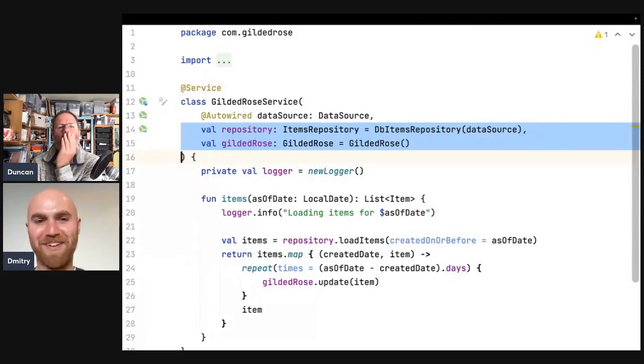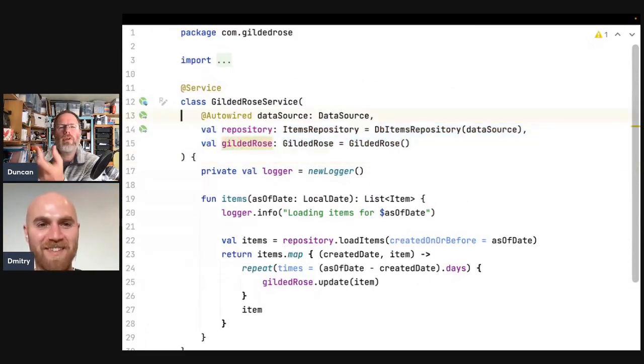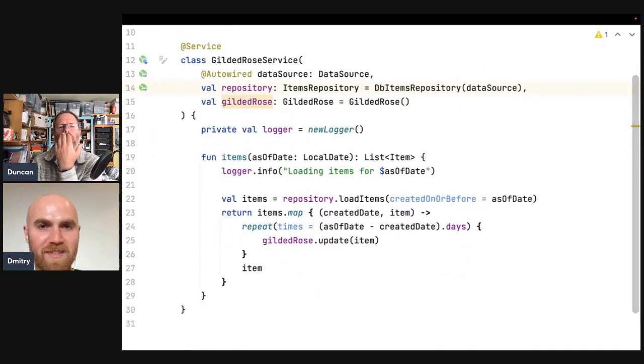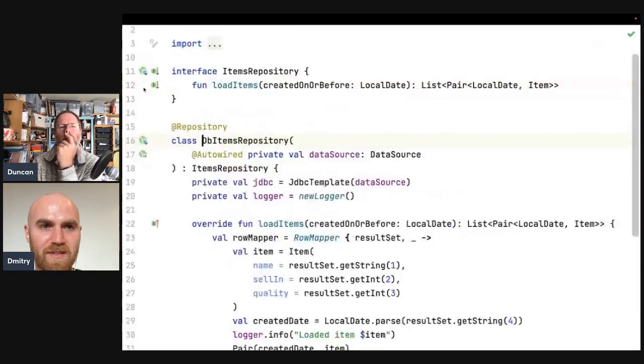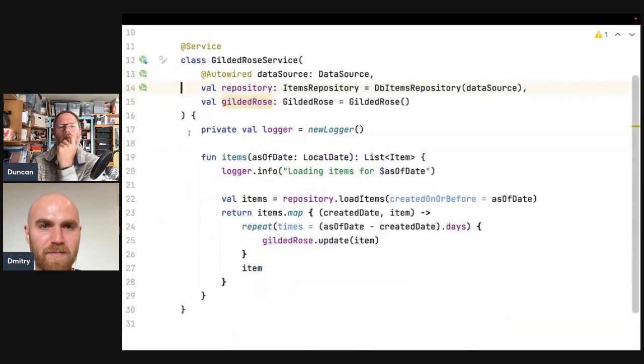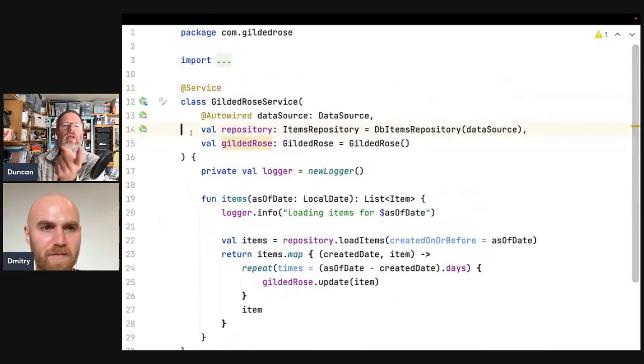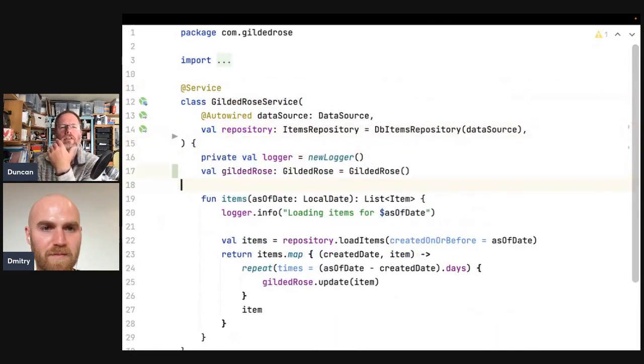Okay. So the DB, I see what you mean. So the service is having a mock one injected, even though we are literally telling it that this is the one you should use. Yeah. Line 15 though, we can at least move that out, right? Because that depends on nothing. So that must be all right. Go on.